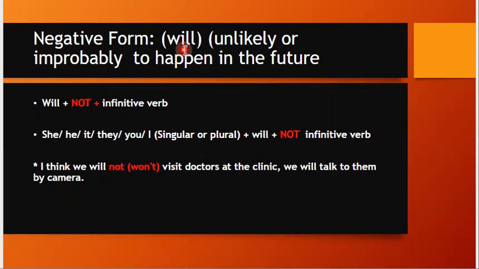تمام. So you have here this example بيجمع لك بين ال two predictions. أول prediction unlikely or improbable to happen احتمالية حدوثه قليلة. ثاني prediction likely and probable to happen يعني احتمالية حدوثه كبير. Let's read them together. I think we will not or won't, this is an abbreviation, اختصار, visit doctors at the clinic. We will talk to them by camera.